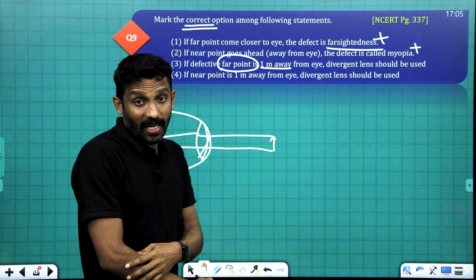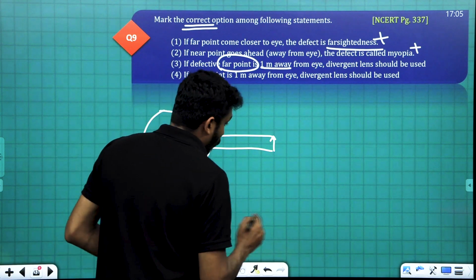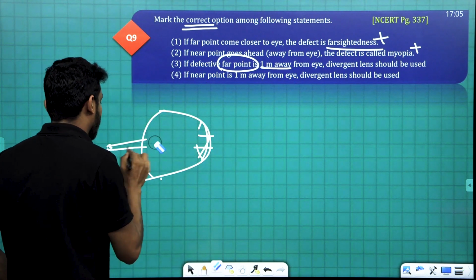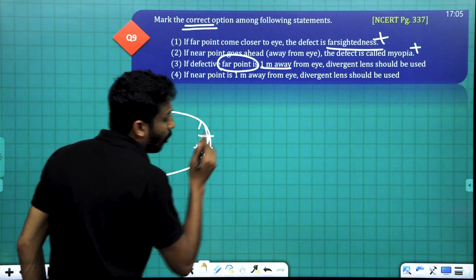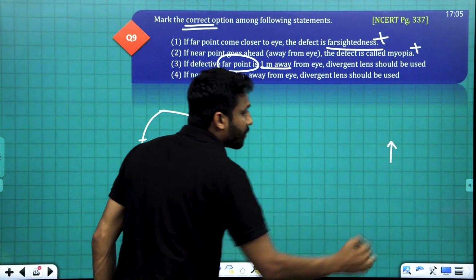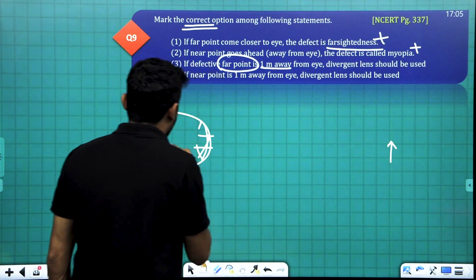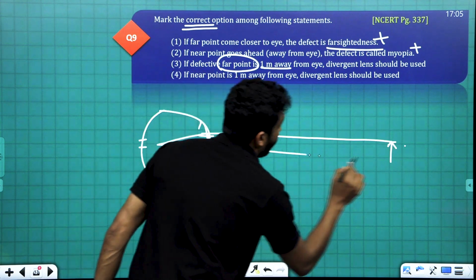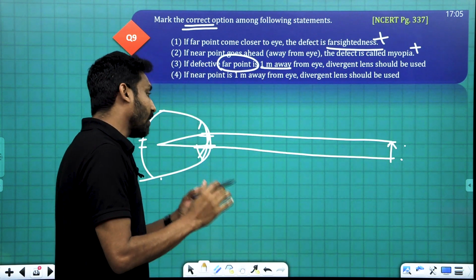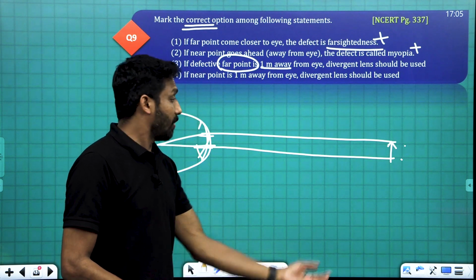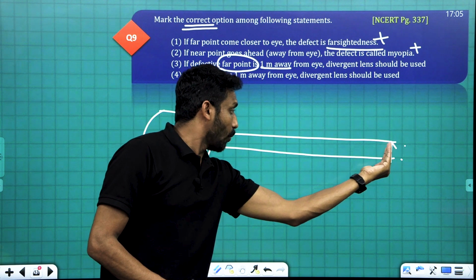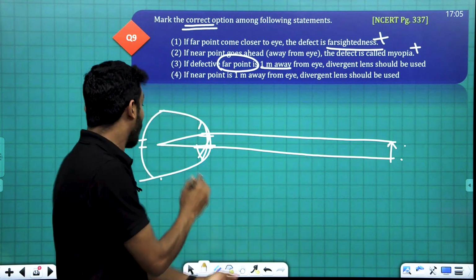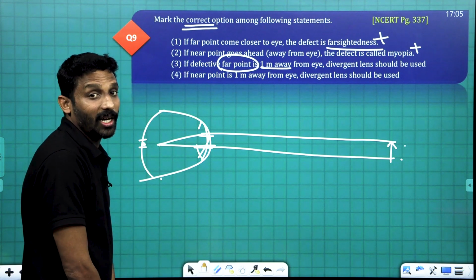Why does it happen? Listen. Suppose an object is far away. Then its rays are converged in front of the retina. Then what does the person do? The person will shift this object nearer to his eye. Then this point will be exactly at the retina, and he can view that.